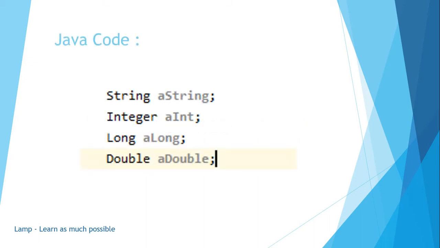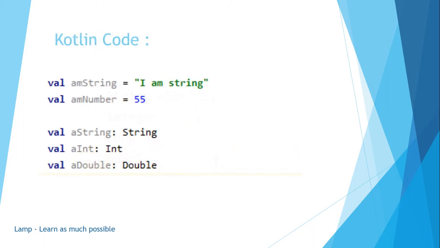In Java, generally we define the type in front of every variable, like String, and along with that the value can also be defined. Same for integer, long, double, float, all those things. But in Kotlin, generally we use two different keywords to define the values. One is val, another one is var.